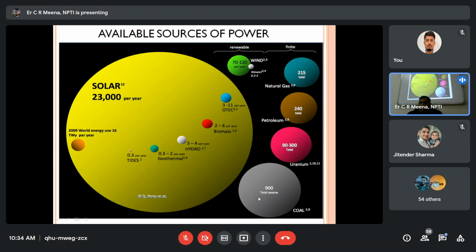Finite sources are all the non-renewable energy sources, like natural gas, petroleum, uranium and coal. These are limited sources. After a certain time, these fuel sources will finish. So how will we get the energy? We can't depend on that. So presently the Government of India has more focus on renewable energy.